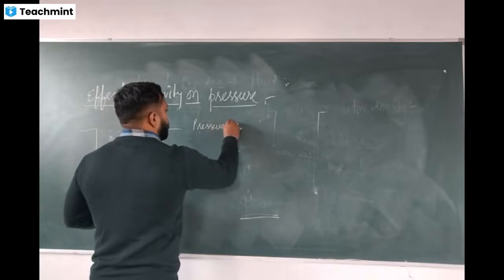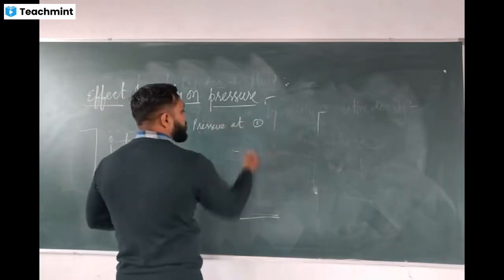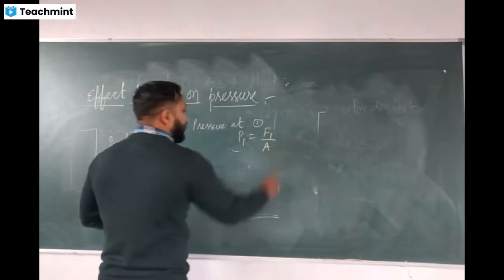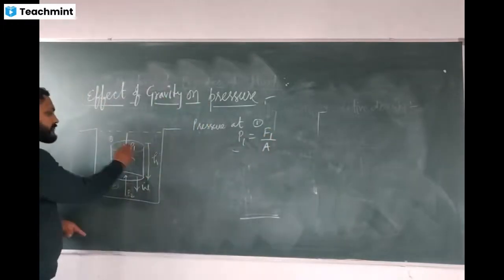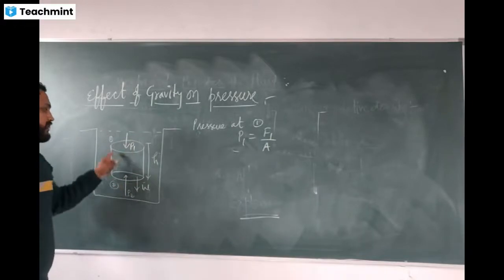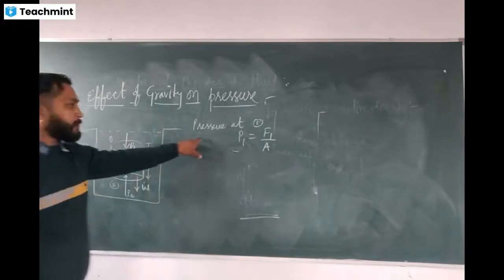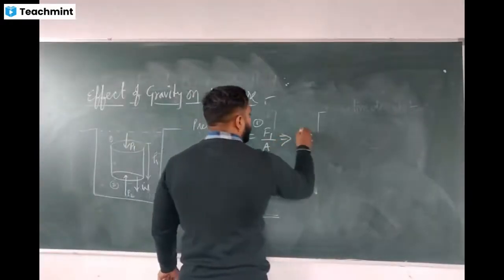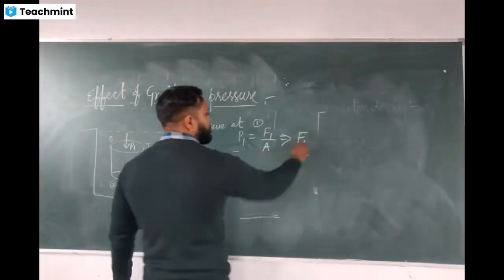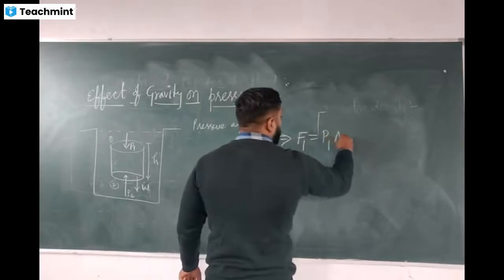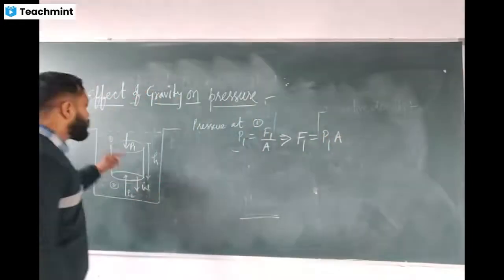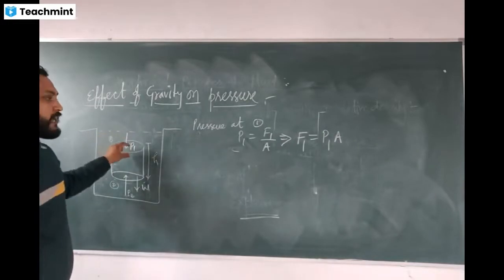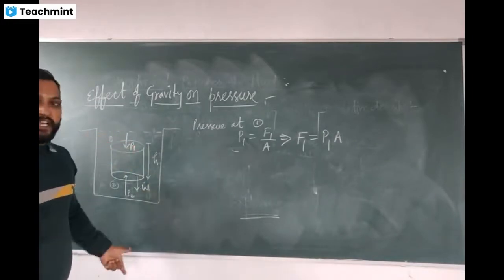So the pressure at surface 1 is P1, and that is equal to F1 upon A, because the area of cross section of both sides of the cylinder will be the same. So the pressure at 1 is P1 equals F1 upon A. From here we find the force: F1 equals P1 into A. This is the force this surface is exerting due to the layer of the liquid.